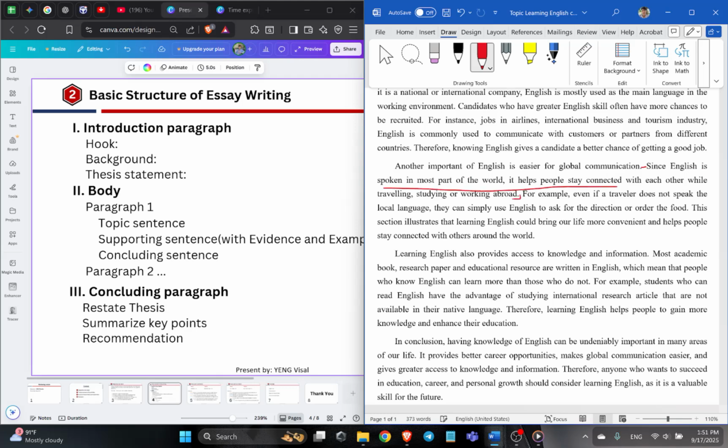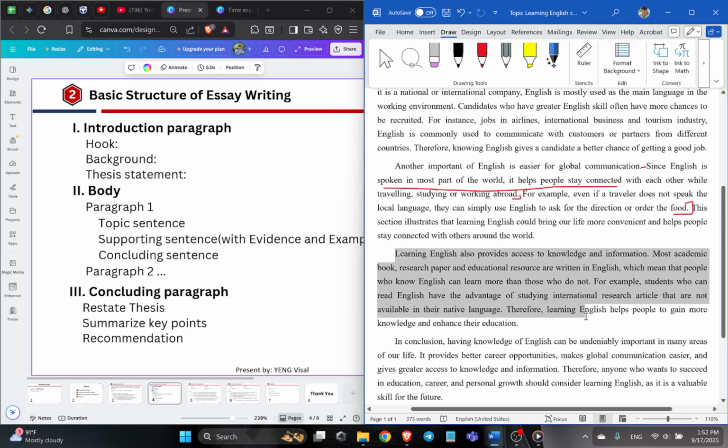Until this one is the explanation about our topic sentence. And then we give the example until this. This section illustrates that learning English could bring you a more convenient and happy life. Stay connected is the concluding sentence of the second paragraph.